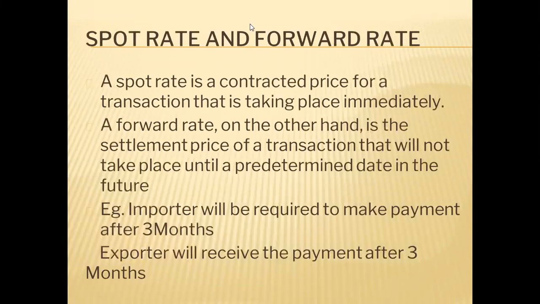So we will go through this theory once again. A spot rate is a contracted price for immediate transaction, and a forward rate is a predetermined price for a future transaction. Suppose the importer wants to make payment after 3 months, he will enter into a forward contract, or the exporter will receive payment after 3 months. So what they can do, they can minimize their risk by entering into a forward contract. Okay, this is the advantage, or you can say benefit, of the forward contract or forward rate. They can minimize their risk, and that technique of minimizing risk is known as hedging.